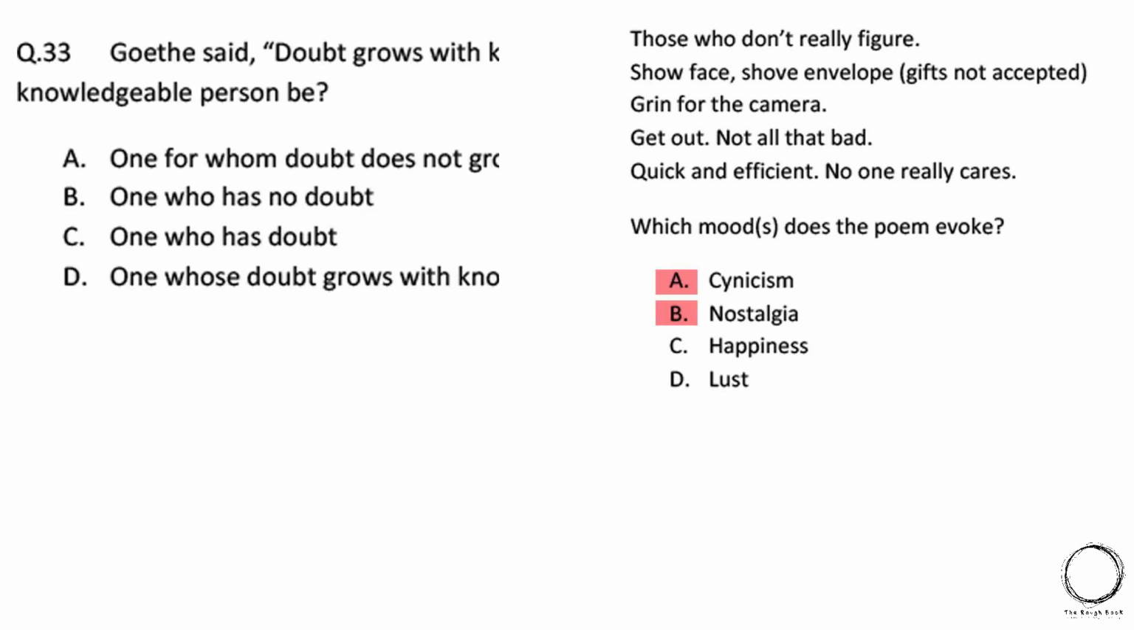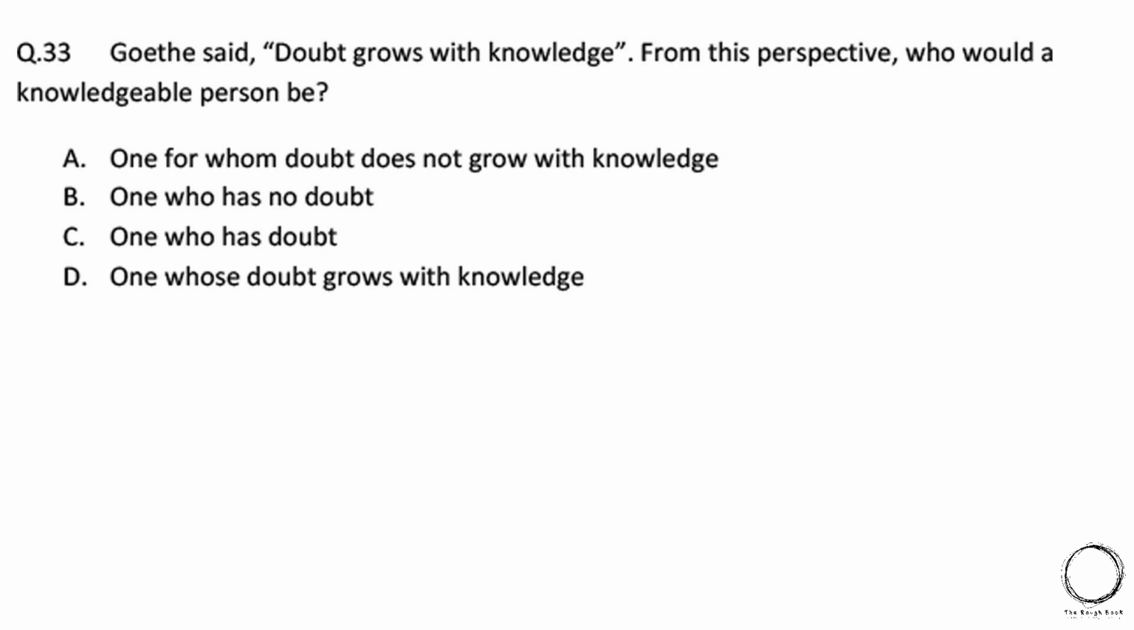Next, Goethe says doubt grows with knowledge. From this perspective, who would a knowledgeable person be? A. One for whom doubt does not grow with knowledge. B. One who has no doubt. C. One who has doubt. D. One whose doubt grows with knowledge. So here clearly option D is the right answer, which says one whose doubt grows with knowledge, and from this perspective is a knowledgeable person.